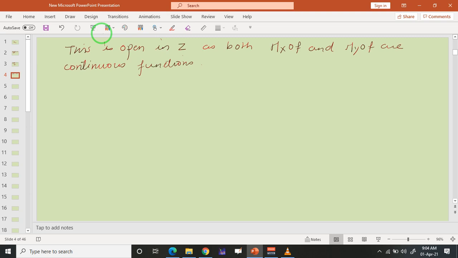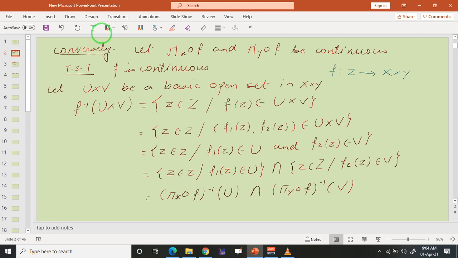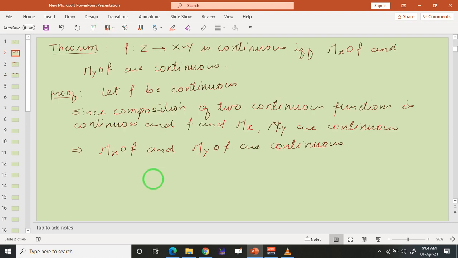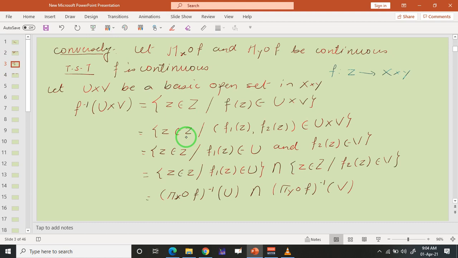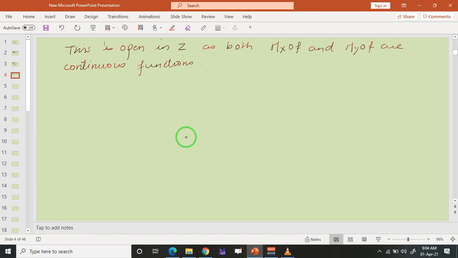Since those are continuous, the inverse image of open sets will be open. U is open in X, so the inverse image of that will be open in Z, and V is open in Y, so the inverse image of this will be open in Z. And we know that the intersection of two open sets is again open, so f inverse of U cross V is open in Z. Hence f is a continuous function.